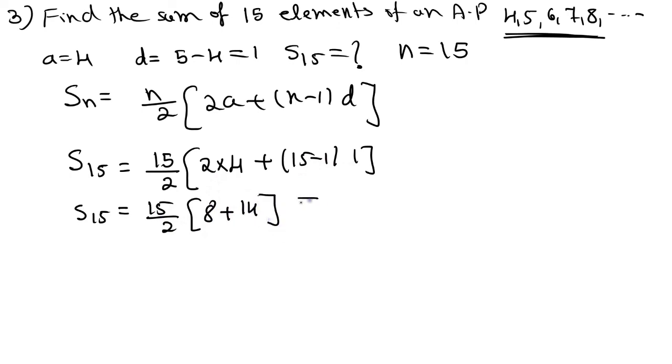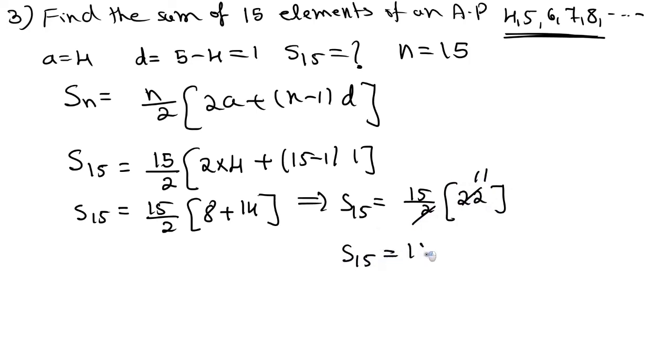So S15 is equal to 15 by 2 into 14 plus 8, which is 22. Now see, 2 ones are 2, 11 ones are 11. So S15 is equal to 15 into 11, so S15 is equal to 165.